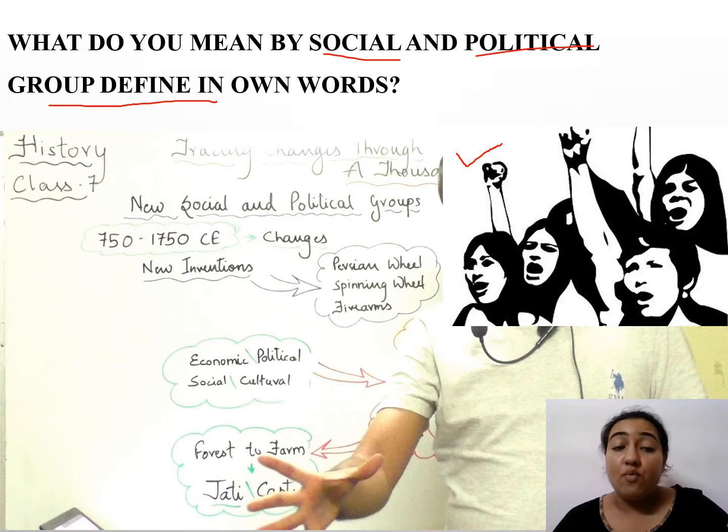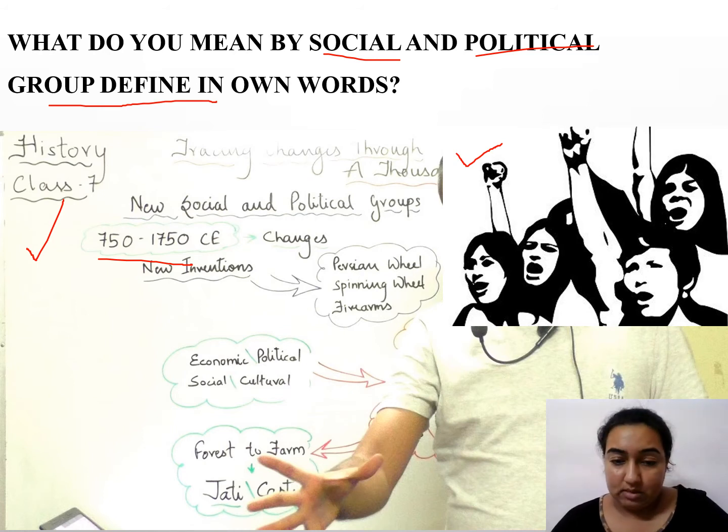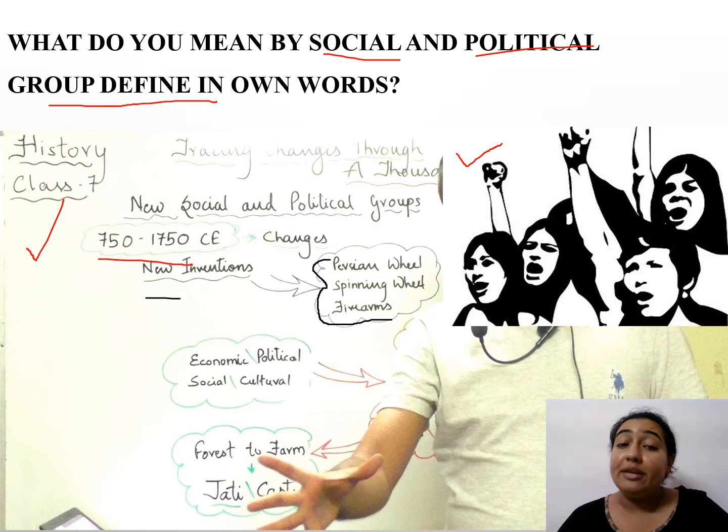Fine. So what happened, students, during 700 to 1750 CE, in the span of these 1000 years, changes were taking place. What were the changes that were taking place? Persian wheel, spinning wheel and firearms were there. There were new inventions. New social and political groups were also there, created for the betterment of the people.